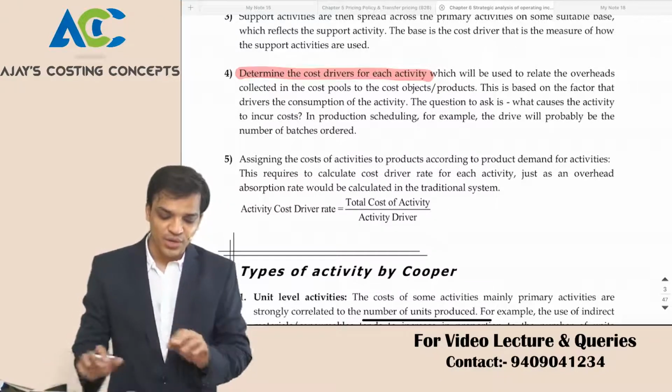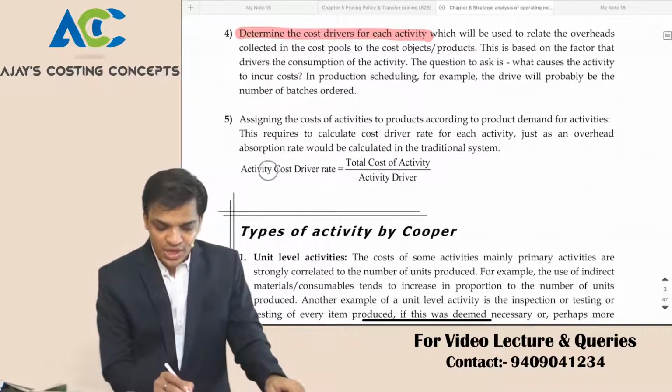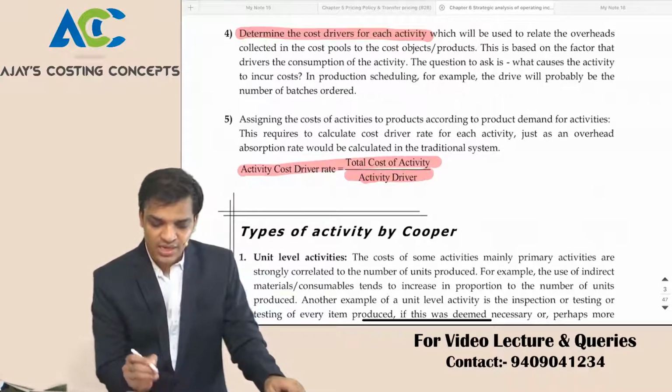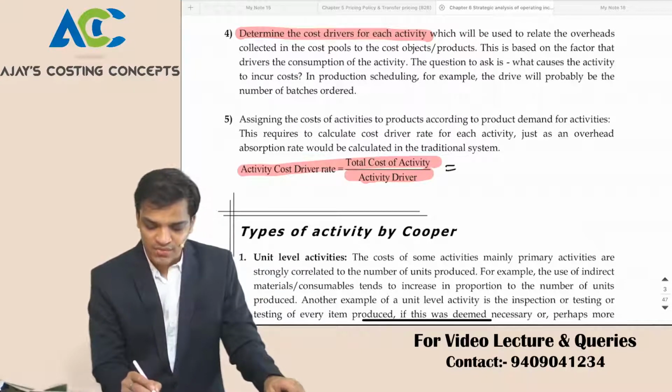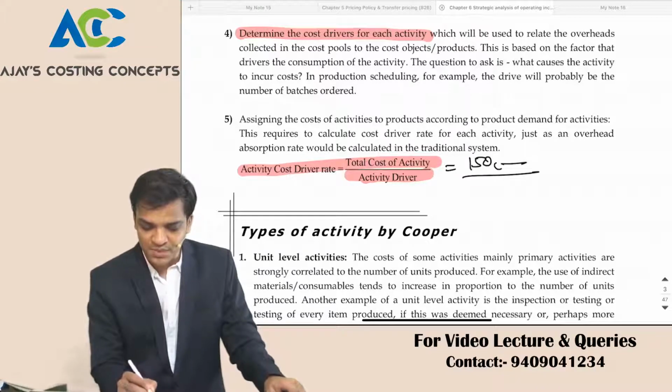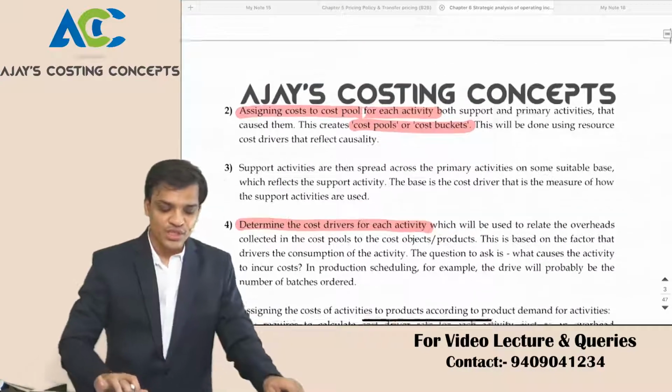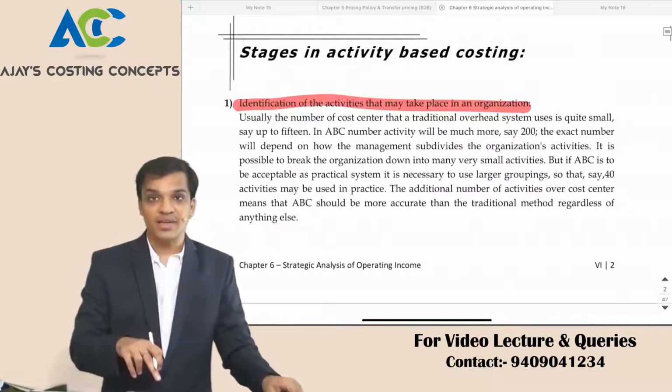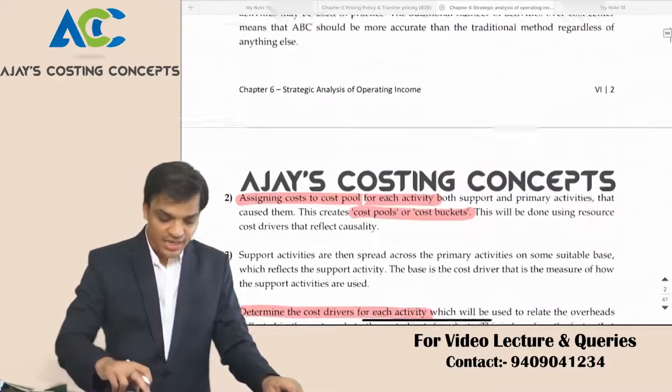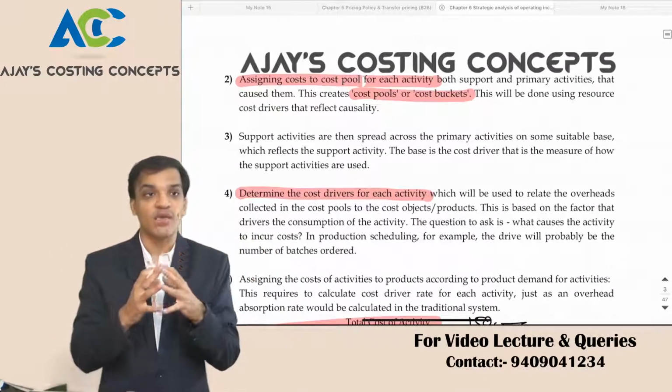Then, assigning cost of activity to product. So what is the cost driver rate? That is the total cost of activity divided by the activity driver. So in our case it was 1,50,000 of setups divided by 10 setups, right? So first you assigned what the activity is, that is setups. Then you assign the cost pool, 1,50,000.